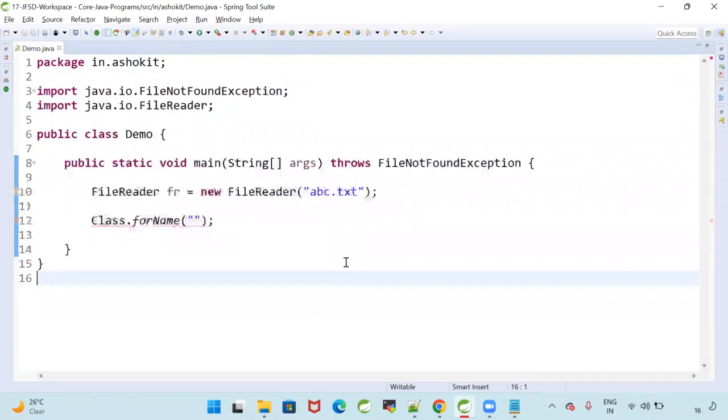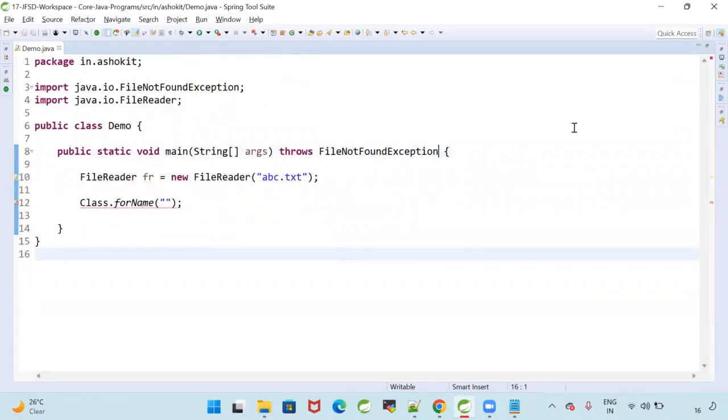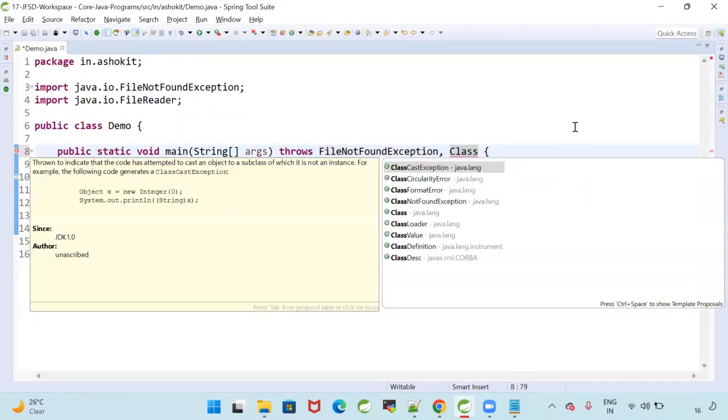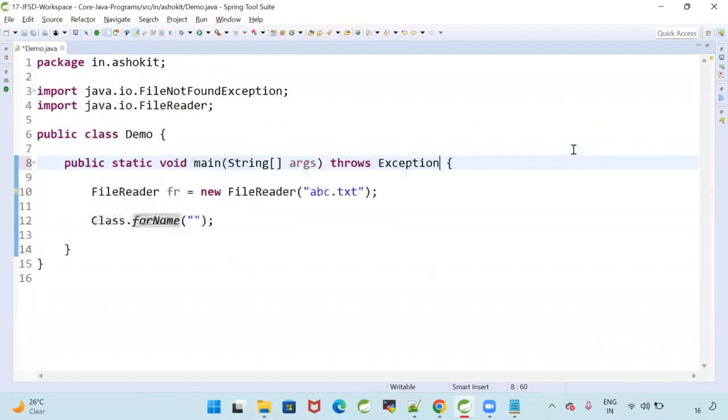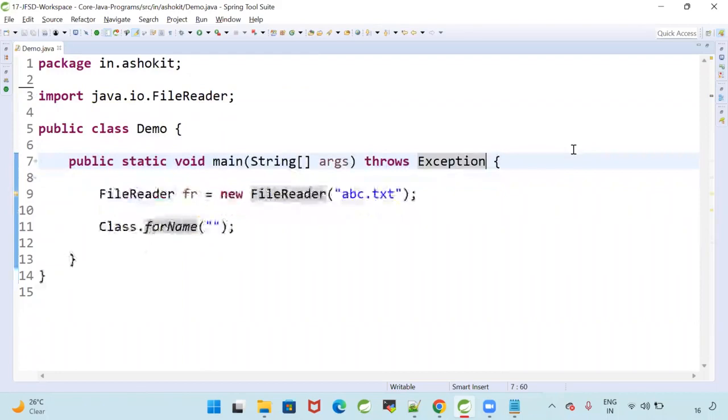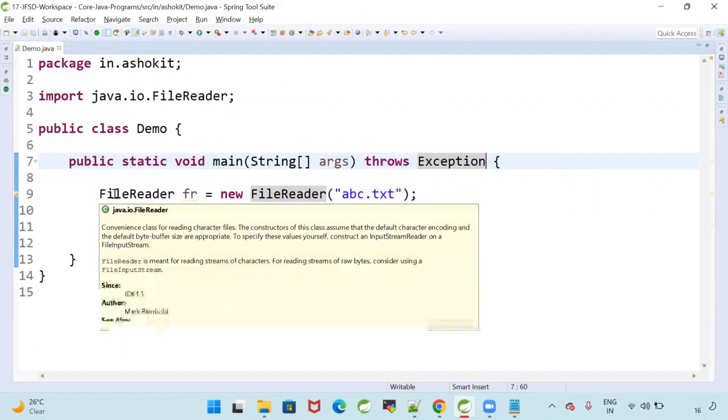What I can do is throws FileNotFoundException, ClassNotFoundException. I'm ignoring two exceptions. One is FileNotFoundException, another one is ClassNotFoundException. Instead of declaring two exceptions like this, can I declare a super class exception? Yes. If I declare a super class exception, what is the advantage? It can ignore all the checked exceptions.